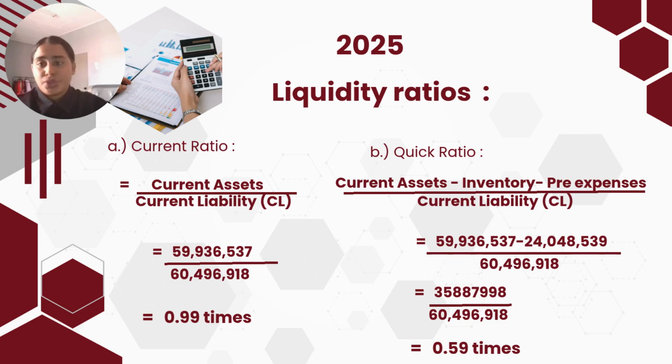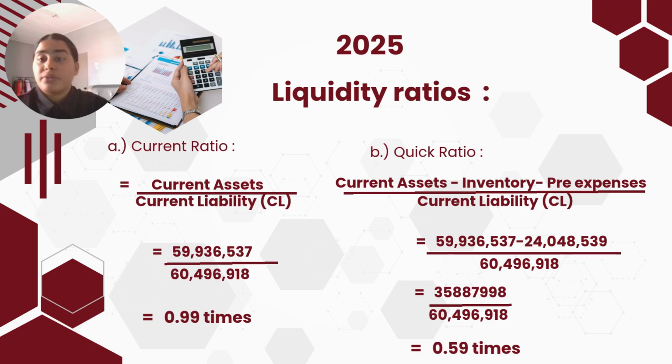For the quick ratio, current assets take away inventory take away prepaid expenses, divided by current liabilities. Here we can see that Concrete Engineering Product Berhad doesn't have prepaid expenses. So we only take away inventory from current assets and divide by current liabilities, which gives 0.59, compared to 2024, where we got 0.18 times.